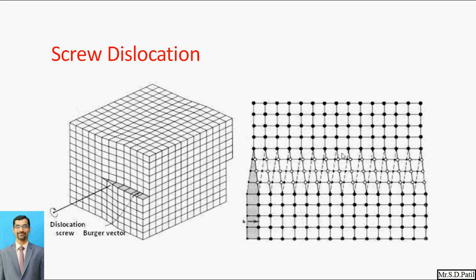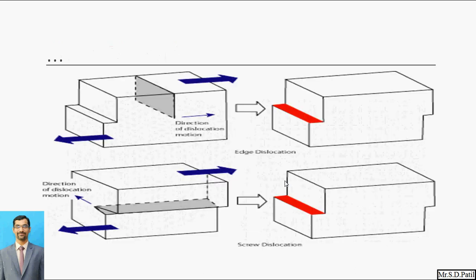Here this is the helical structure, which gets disturbed because of the forces, and which creates the screw dislocation. This is one more diagram which gives you a comparison between the edge dislocation and the screw dislocation. Here you can see the edge dislocation. In this pattern, in the edge dislocation, the whole surface gets dislocated, but in the screw dislocation, only this much portion gets dislocated.